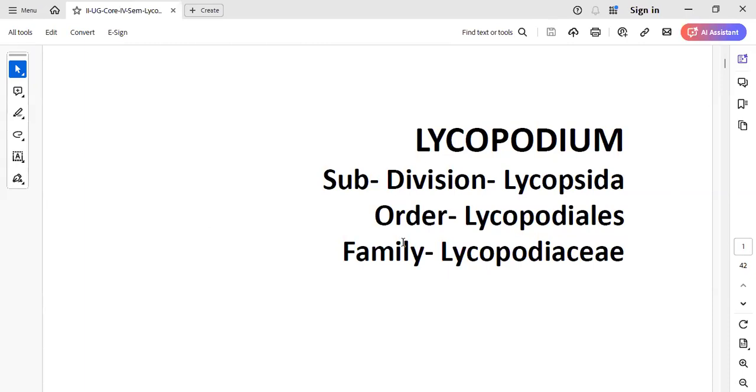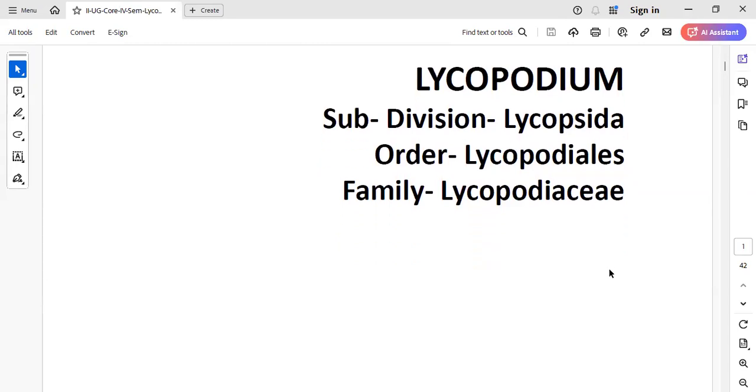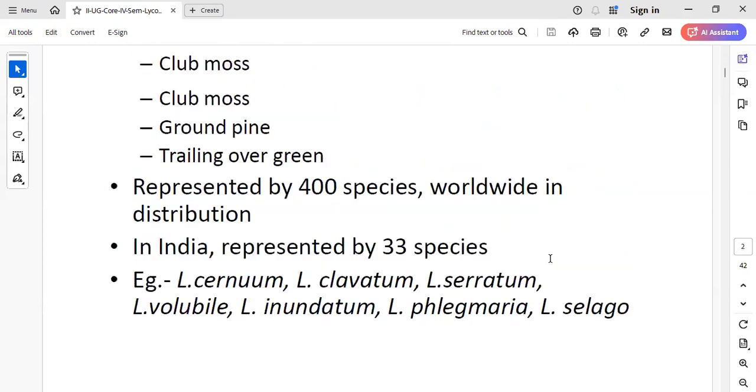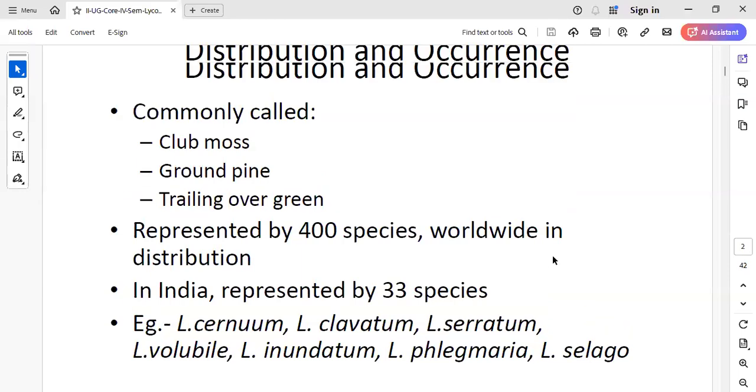Lycopodium. So we are going for the classification here. It belongs to the subdivision Lycopsida, the order Lycopodiales and the family Lycopodiaceae. The genus we are studying is Lycopodium. It's not a particular species we are studying here, because a few points differ from one species to another. This is an overall type study of the genus Lycopodium.